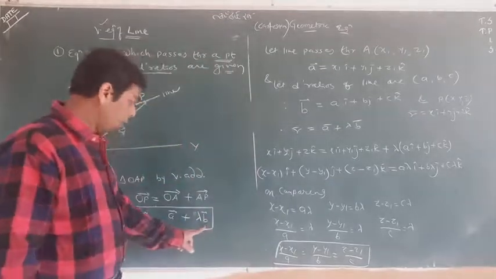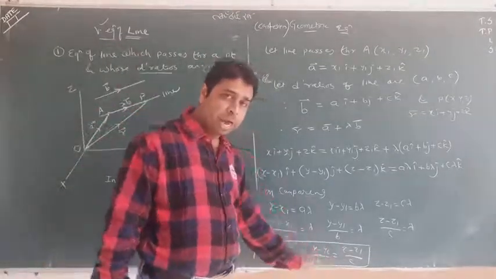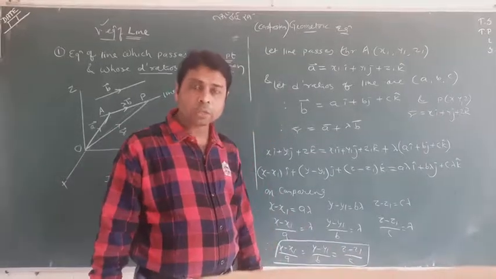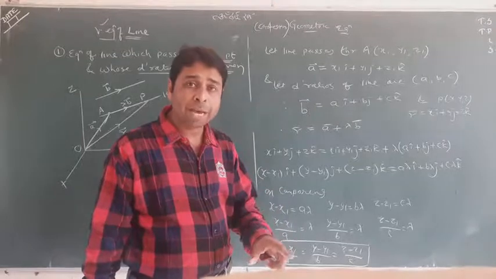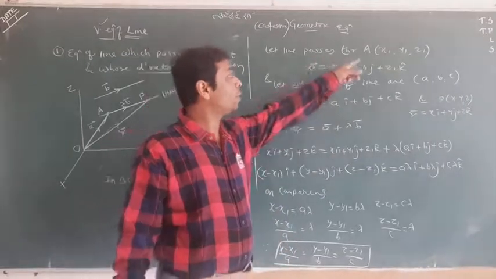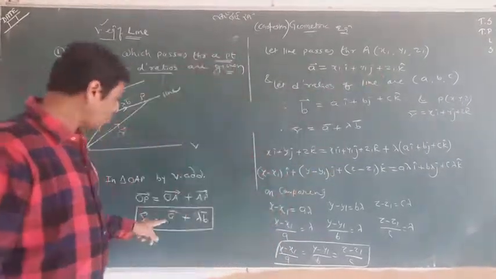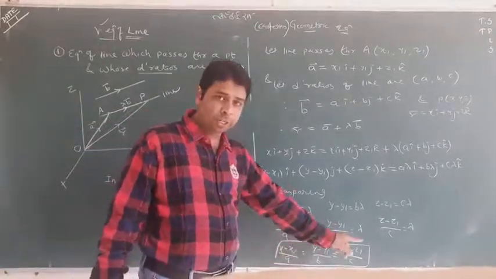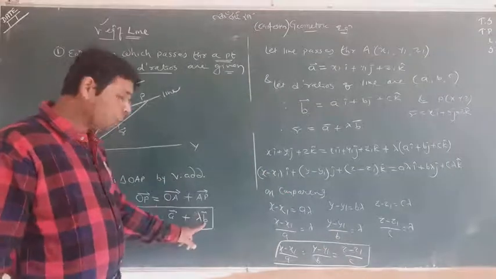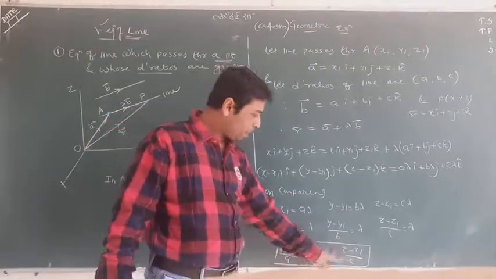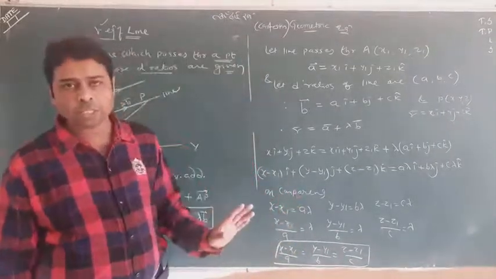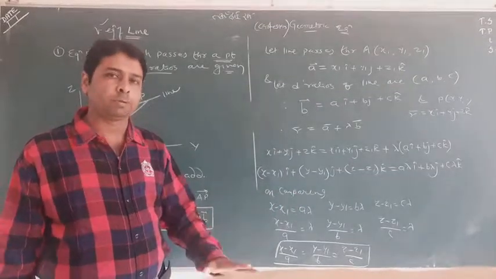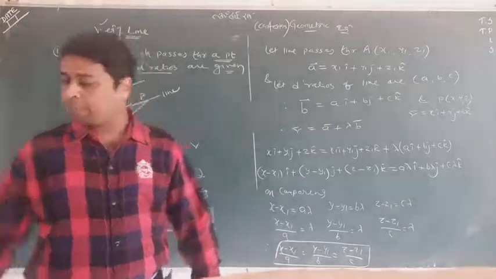Here it is a, b, c, and x1, y1, z1 is this particular point by which the line is passing. Here the line is passing from x1, y1, z1, and here the ratios are a, b, c. So these are two things. Keep it in mind, nothing hard, very easy. So I just put one simple thing.